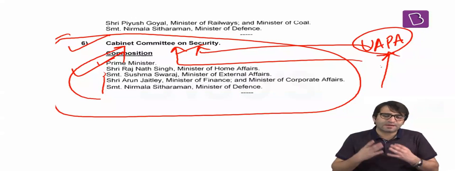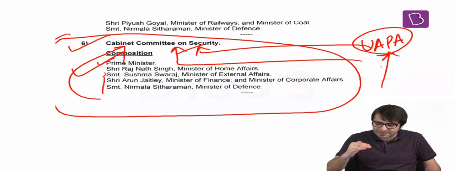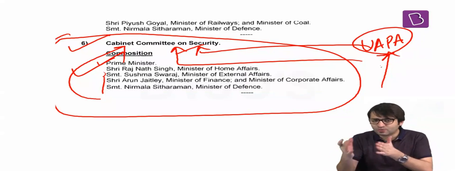So in this chapter, what have we discussed? We have discussed Union Executive, who all are part of the Union Executive: President, Vice President, Prime Minister, Council of Ministers, and Attorney General of India. And now we will discuss the office of the Attorney General of India.